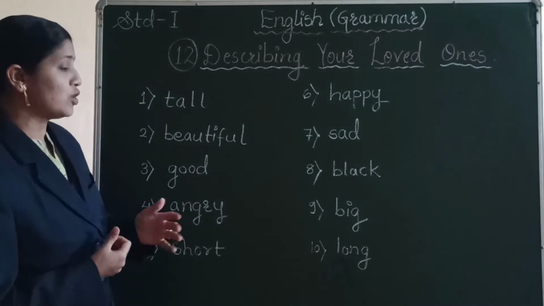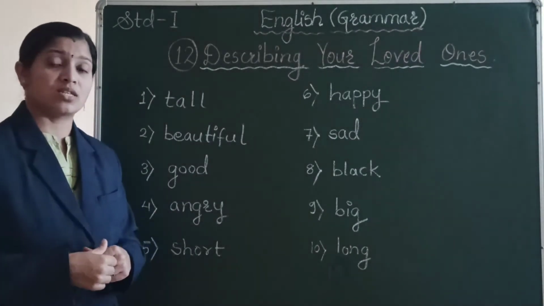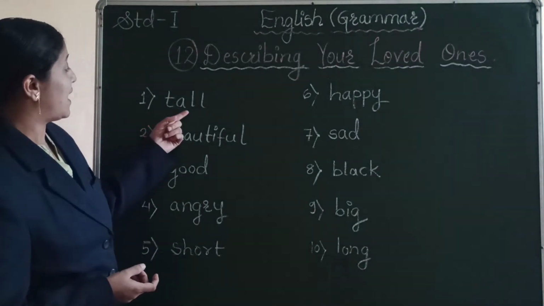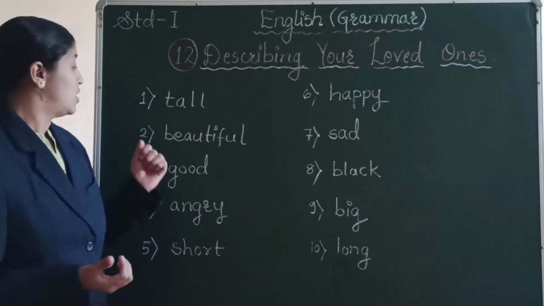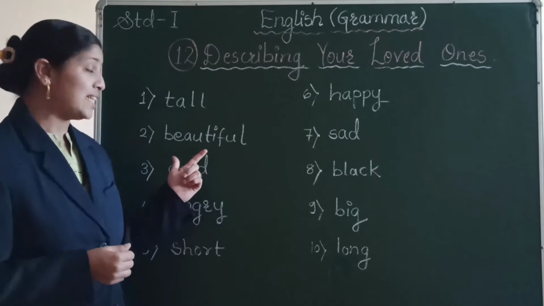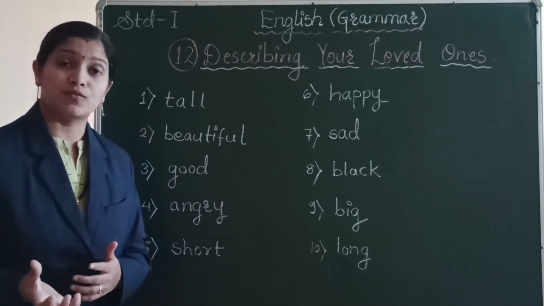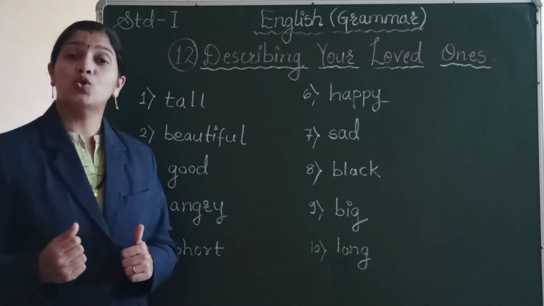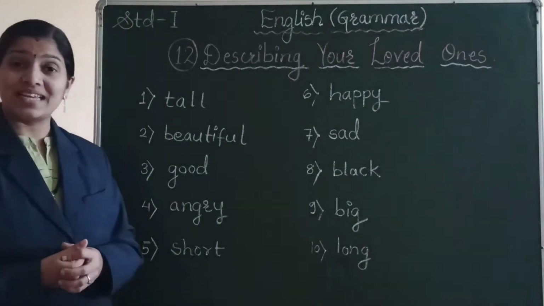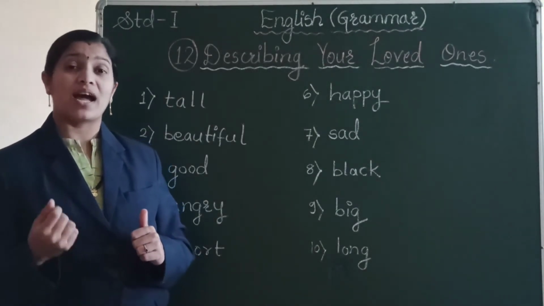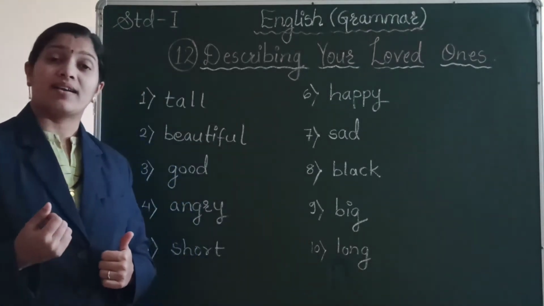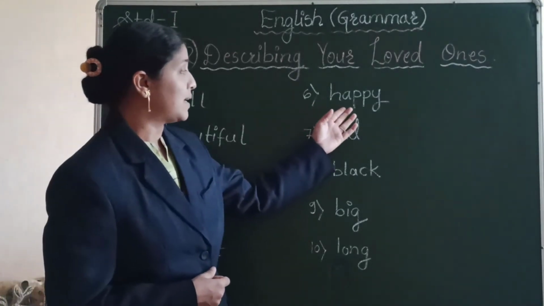So here you can see on the board I have written few words. I will read out these words to you. So the first word is T-A-L-L, tall. The next is beautiful, B-E-A-U-T-I-F-U-L, beautiful. The next word is good, G-O-O-D, good. The next is angry, A-N-G-R-Y, angry. The next is short, S-H-O-R-T, short.